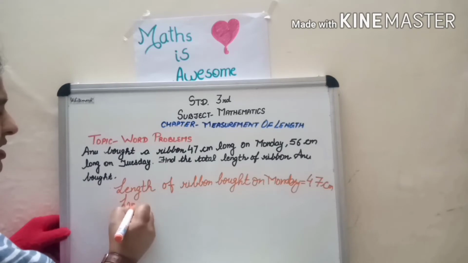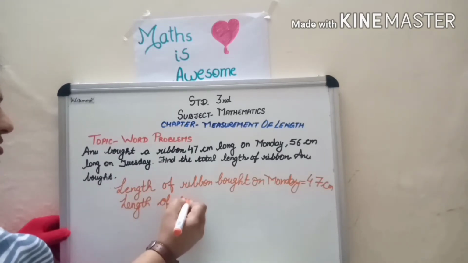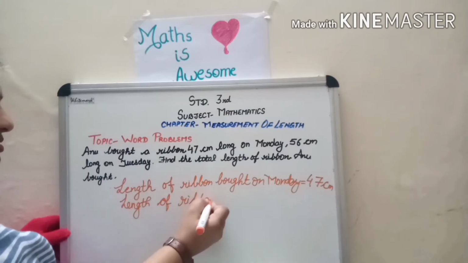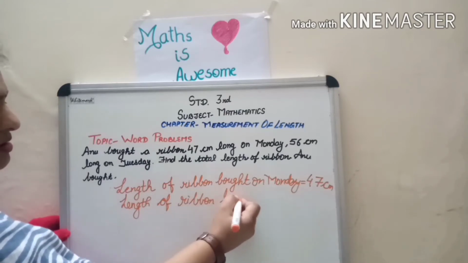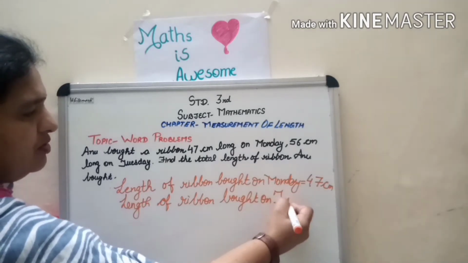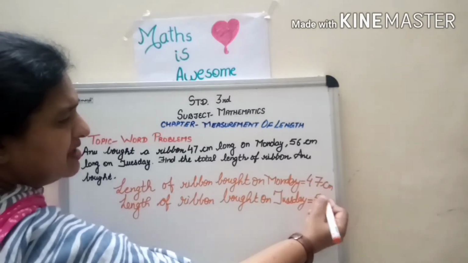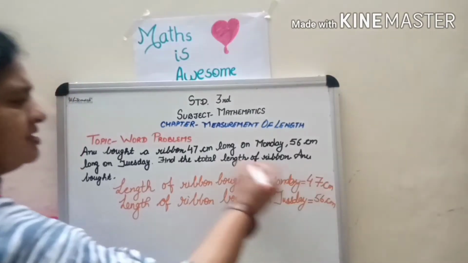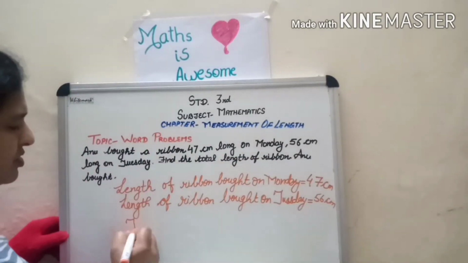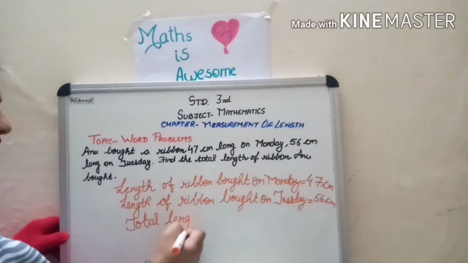So, length of ribbon bought on Tuesday. Okay, children. And this is 56 centimeter. And what is the last line? Total length. So you can simply write total length.